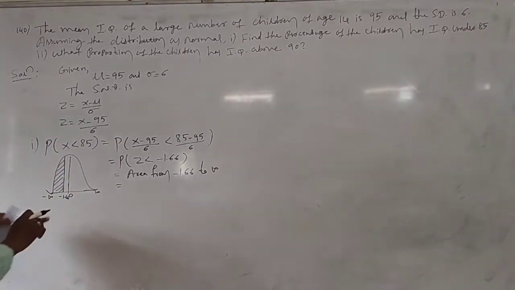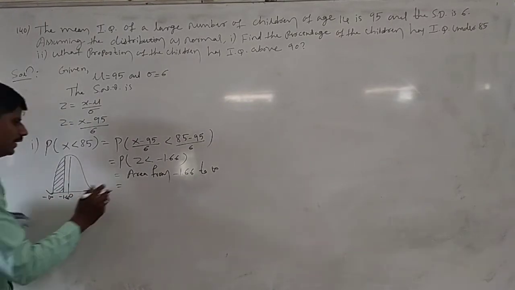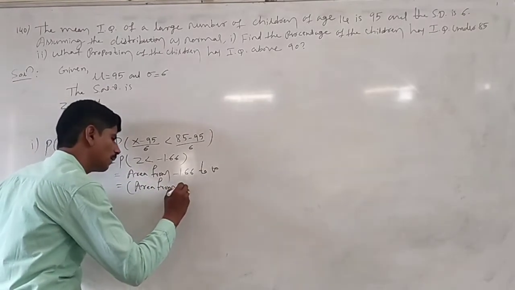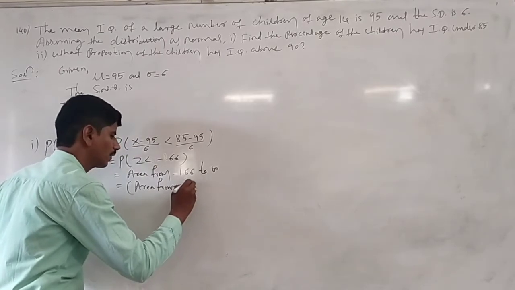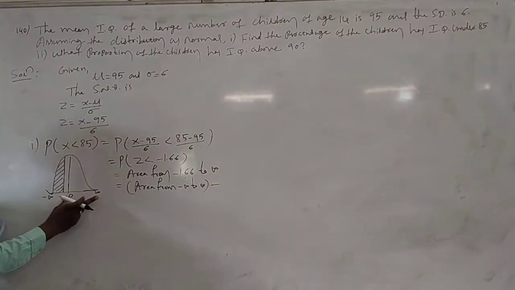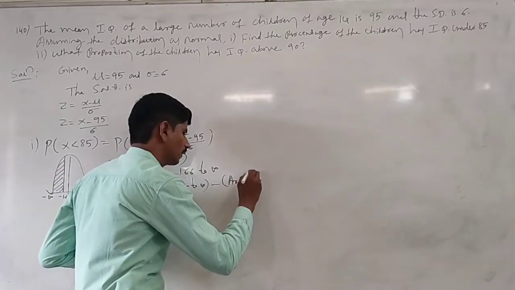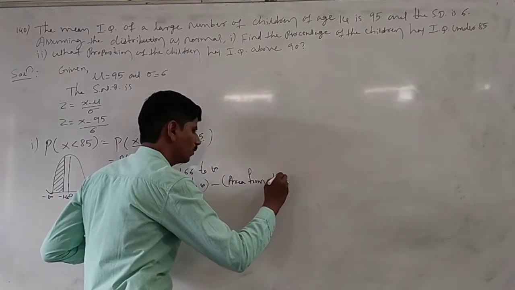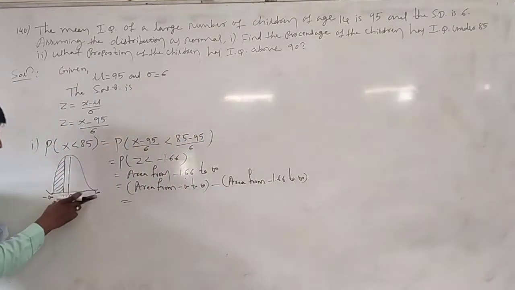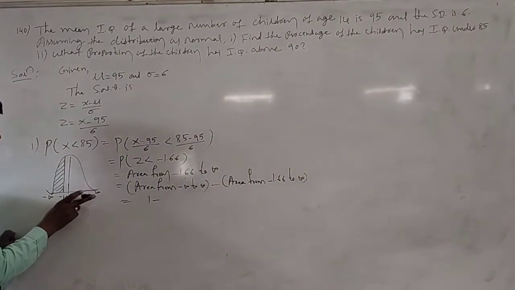So it can be split: the area from minus infinity to infinity, minus the area from minus 1.66 to infinity. The total area of the normal curve is 1. So it is 1 minus the area from minus 1.66 to infinity.